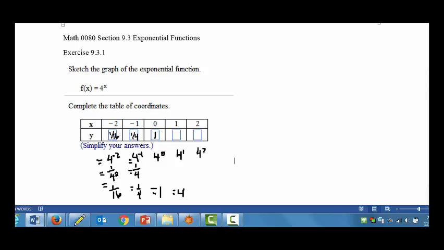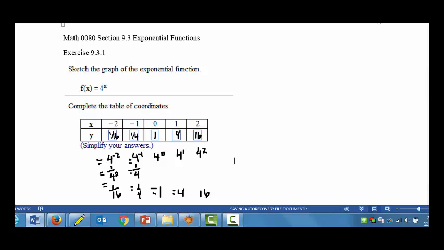And 4 squared is 16. So in other words, we're going to be plotting these points: -2, 1 over 16; -1, 1/4; 0, 1; 1, 4; and 2, 16. So that's what we'll need to plot in order to graph this.